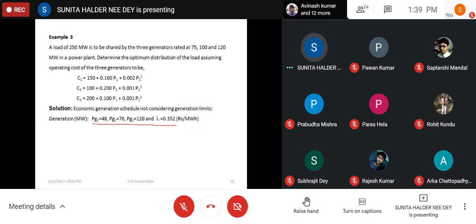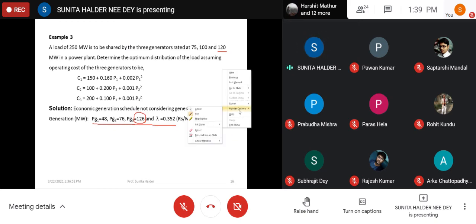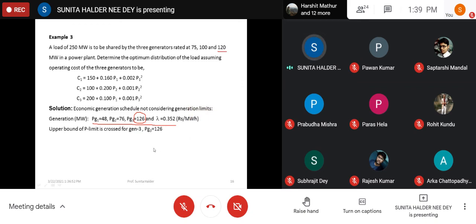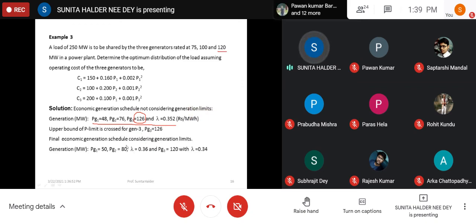Now you see PG3 is 126, whereas the limit is 120. So the third unit has crossed its generation limit. So it is not possible to generate. In that case, the generation will be fixed to 120, and the remaining load, means the total load was 250, the remaining load will be 250 minus 120, so 130.